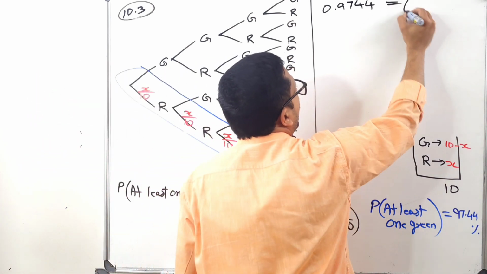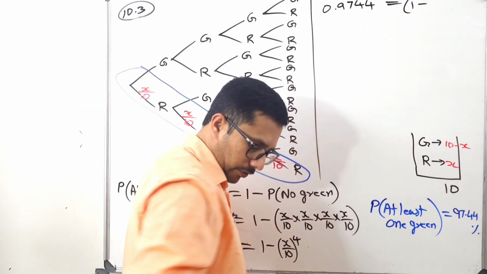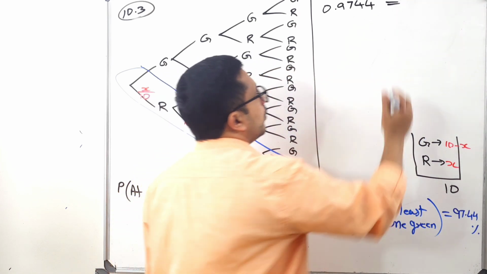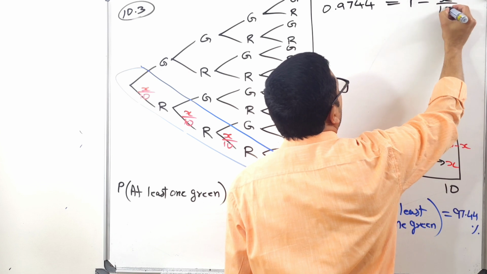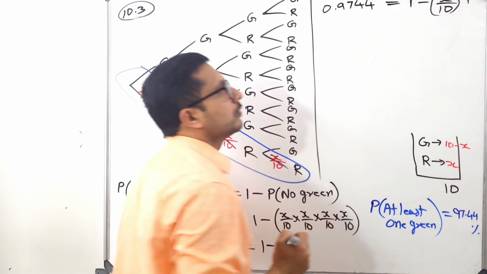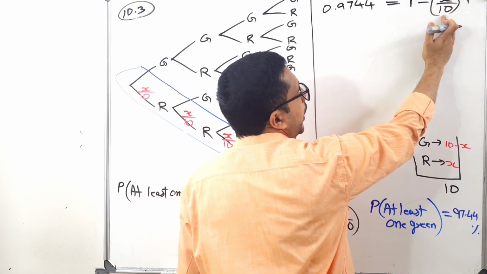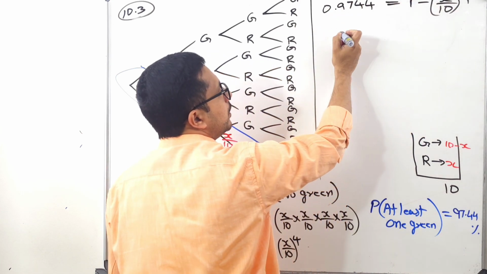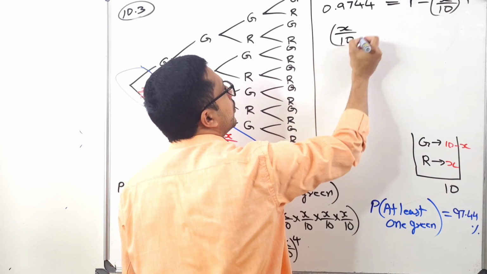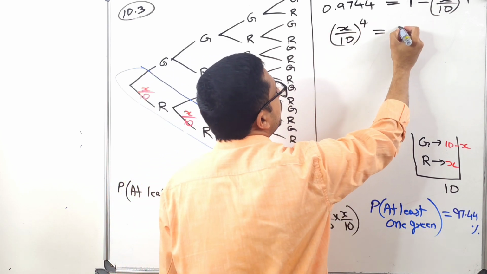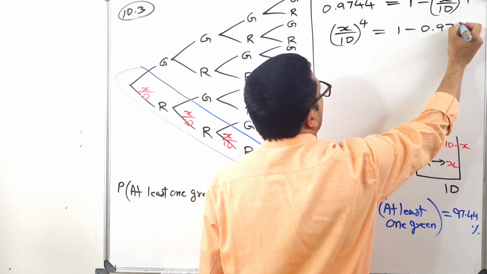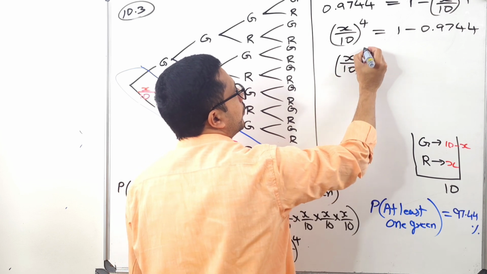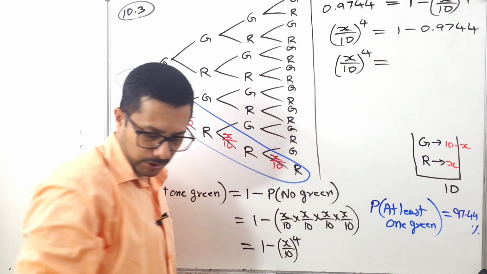So it is 1 minus (X over 10) to the power of 4. Now take this minus to this side and the 0.9744 to the other side. So (X over 10) the whole to the power of 4 is equal to 1 minus 0.9744. Check in your calculator what is the answer of that one.